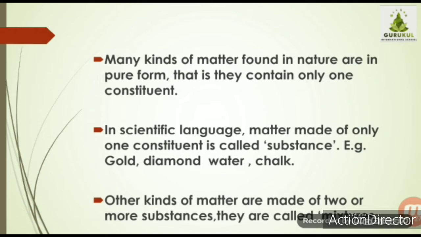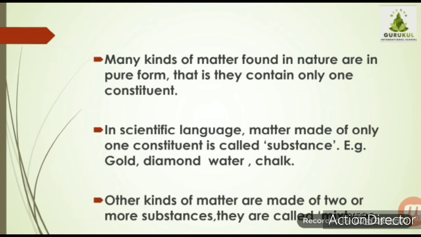Sometimes substances or matter are made up of a single type of matter. Sometimes they are a combination, a mixture of different constituents. But generally the matter which is found in nature is in pure form. Naturally, whatever matter is there, it has one constituent. In scientific language, we can say they are made up of only one constituent, and it's called a substance.